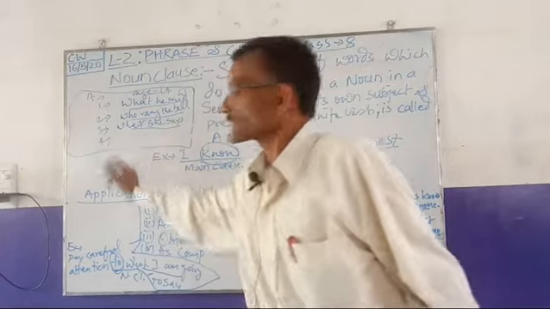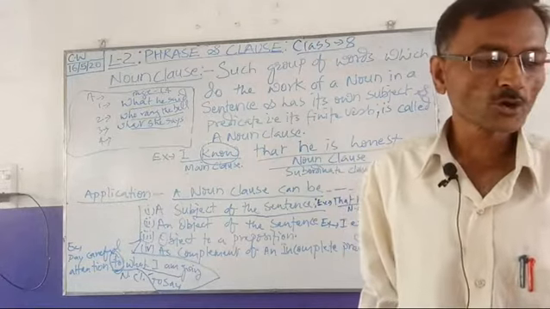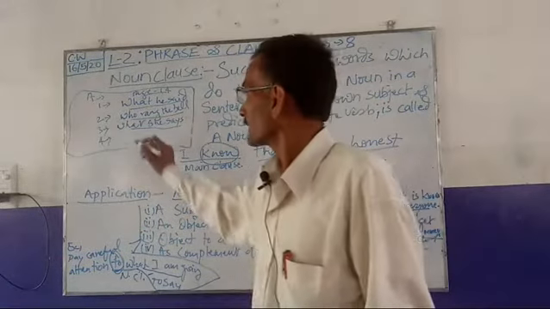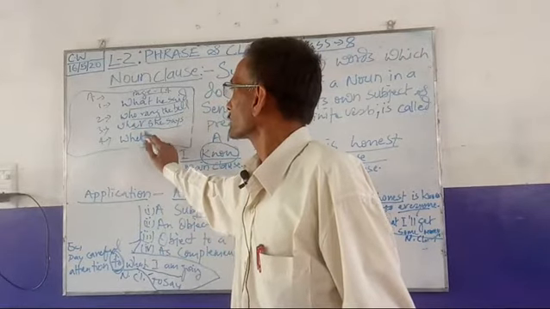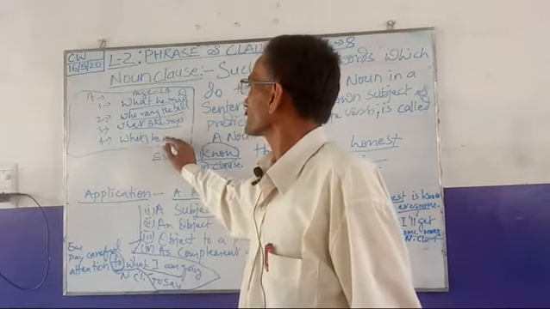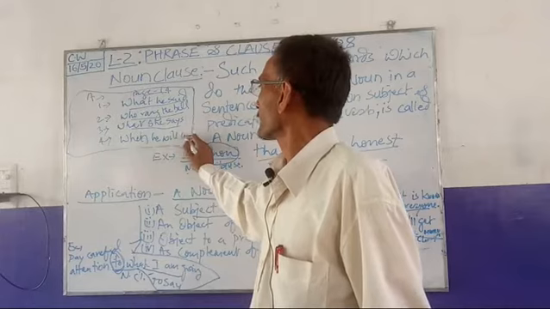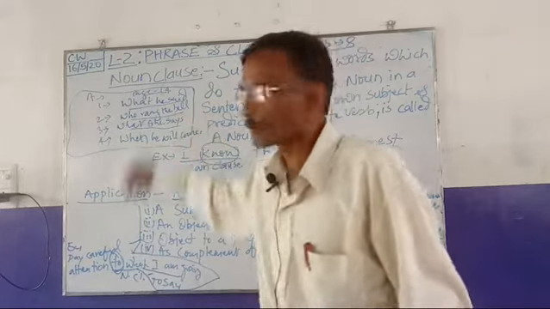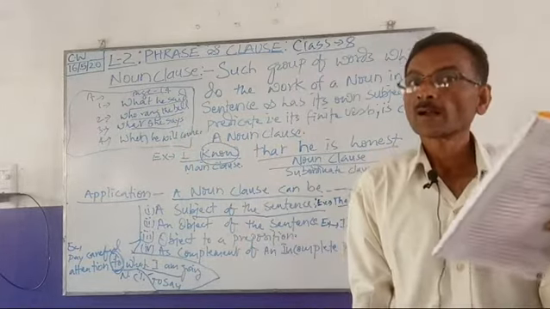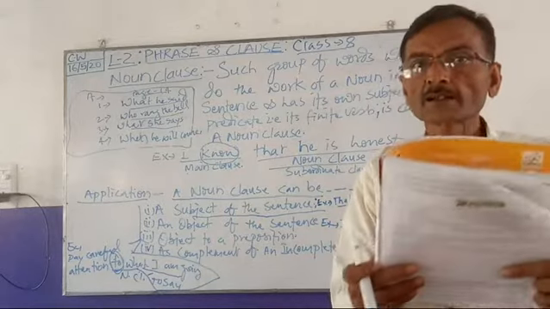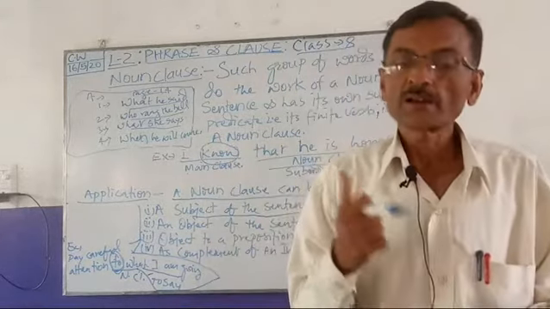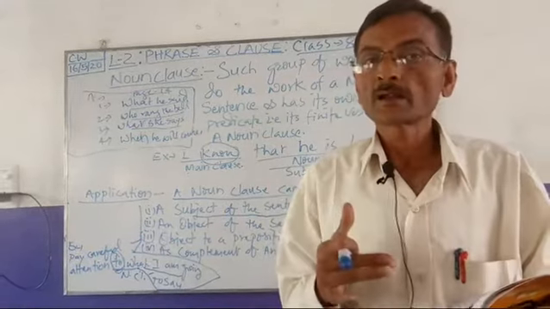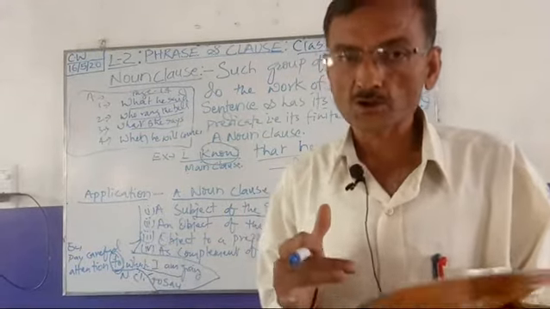And the fourth one is: I don't know when he will come. When he will come. So you have found so far that a noun clause always starts with WH words. But this is not a condition, since it can start with that also. It can start with some other particles also.